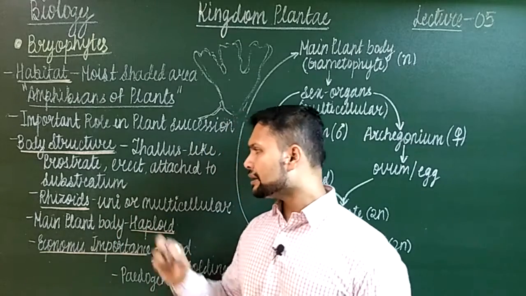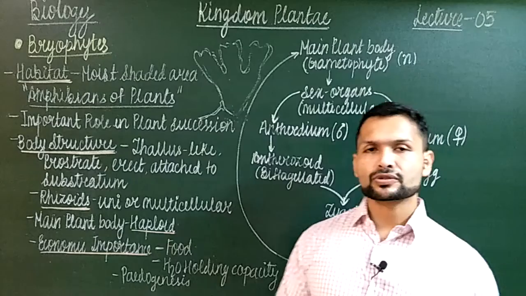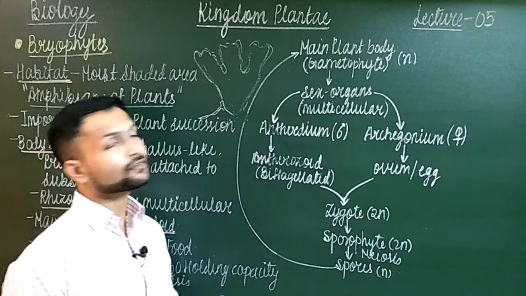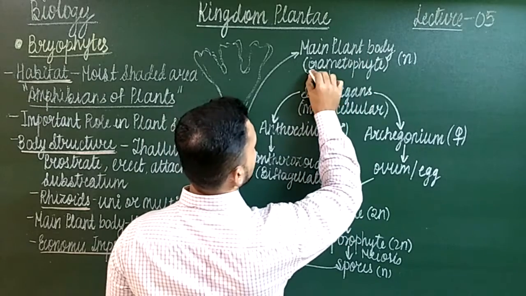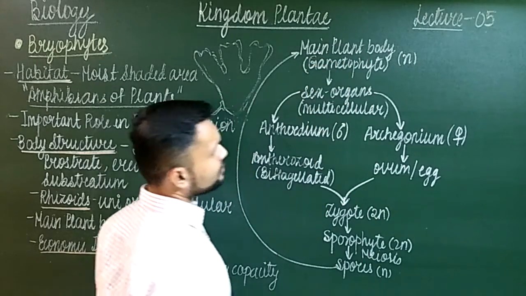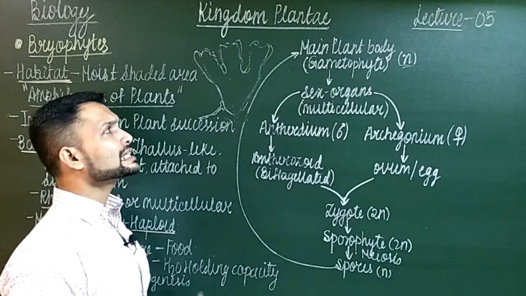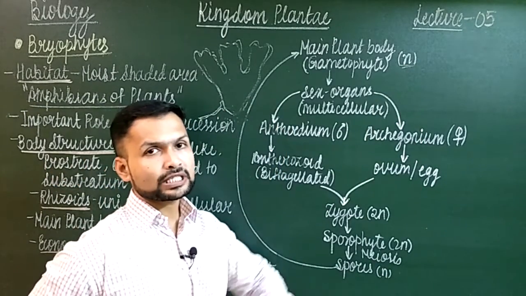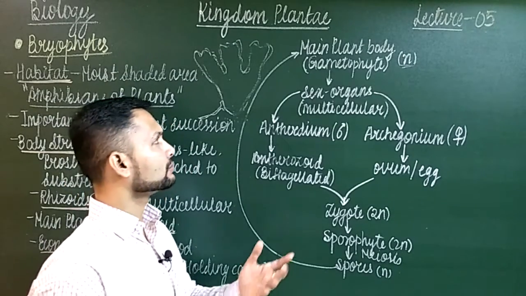Then the main plant body is again haploid over here. So how are these produced? We'll just quickly look at the life cycle, how it is formed. जो main plant body होती है, that we call the gametophyte phase, and which is haploid. ठीक है? Now this is actually the plant body which we see, normally when they are growing in the region.